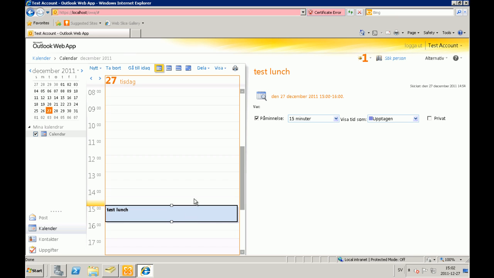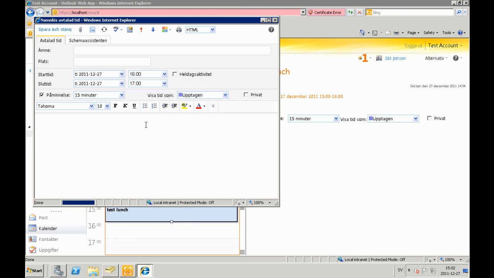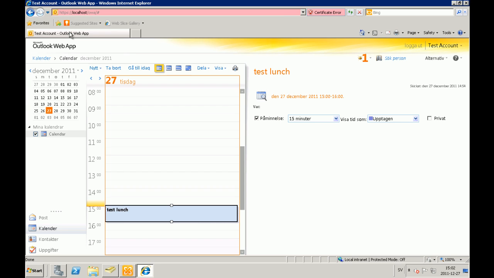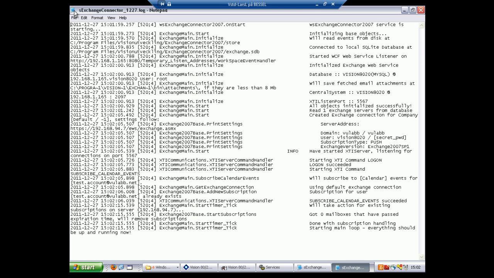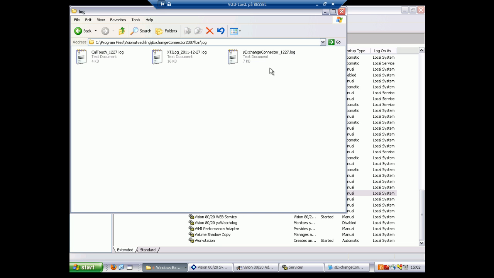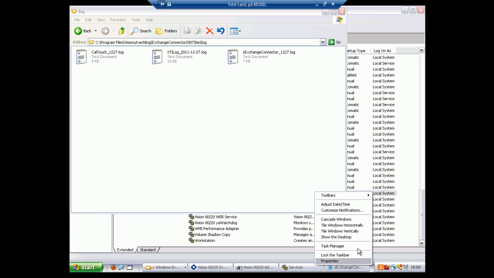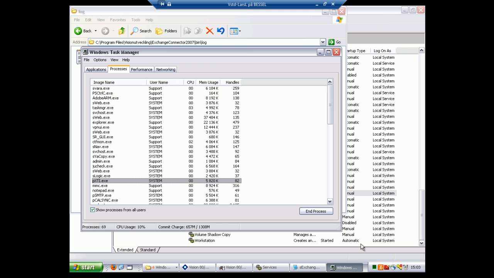Let us also create a new booking in the calendar. And restart pxti.